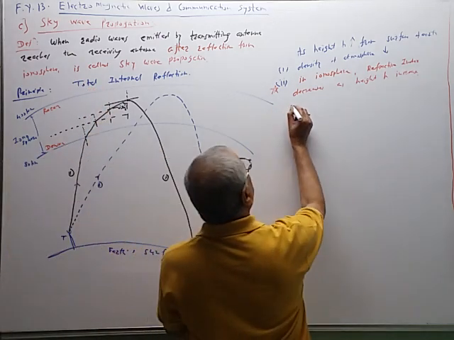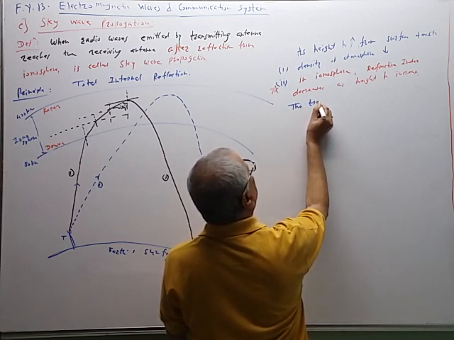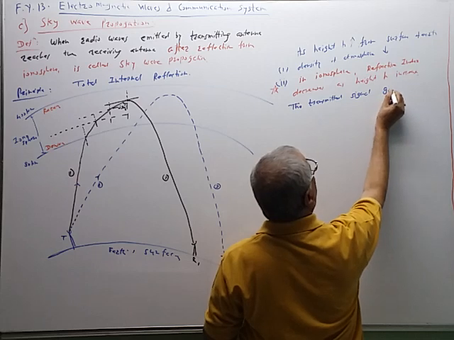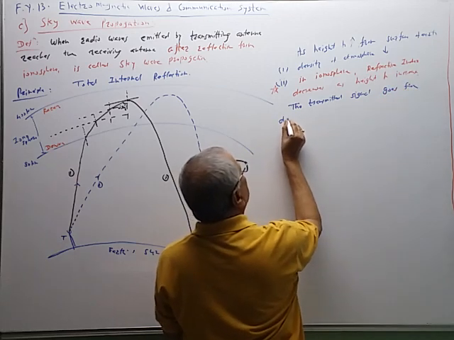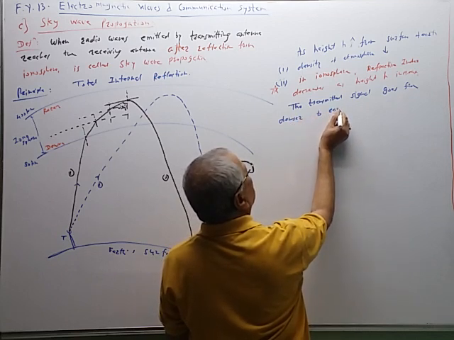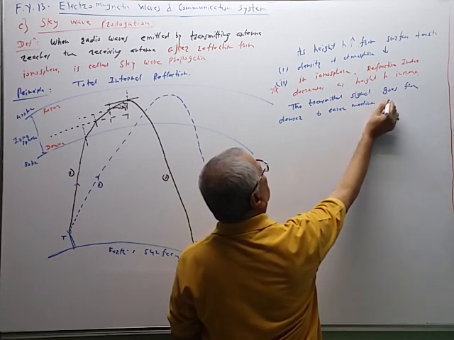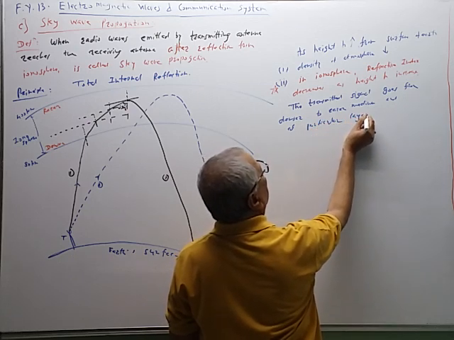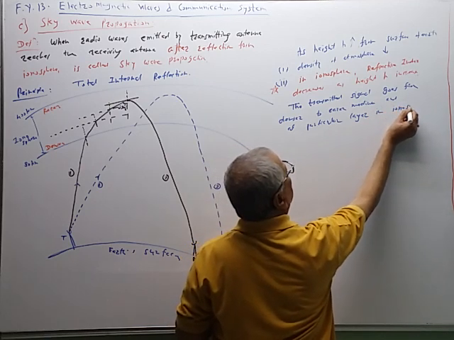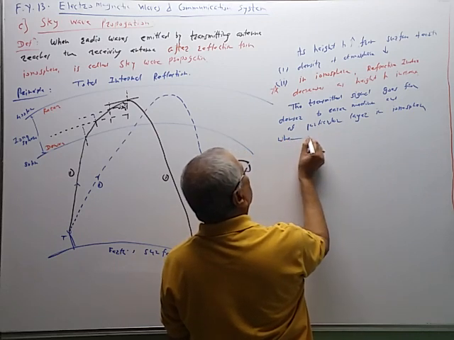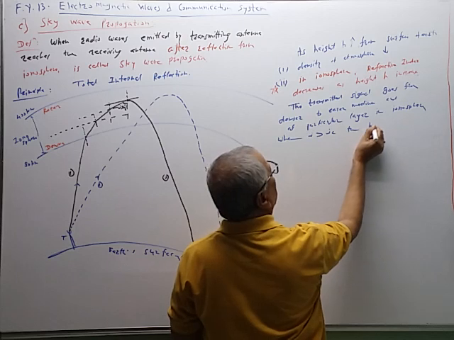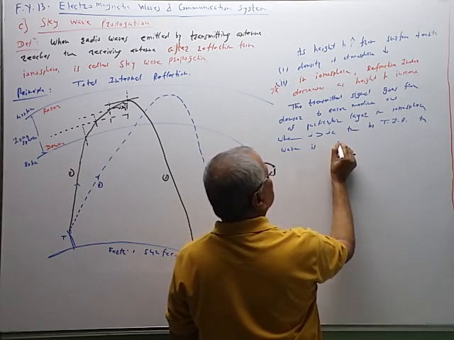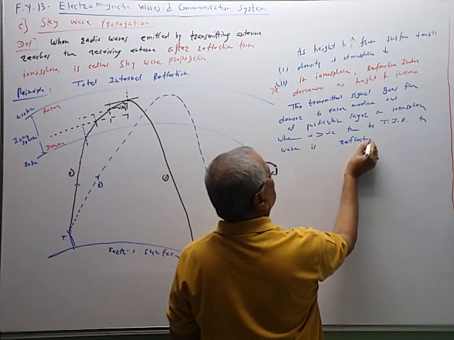The transmitted signal goes from denser to a rarer medium, and at a particular layer in the ionosphere, when the angle of incidence i is greater than ic, then by total internal reflection, the wave or signal is reflected toward the earth.